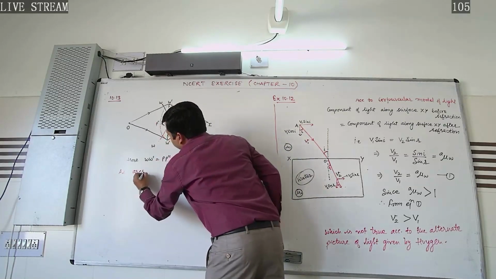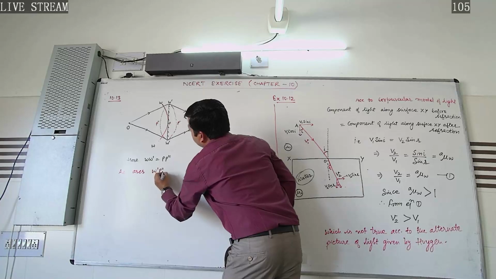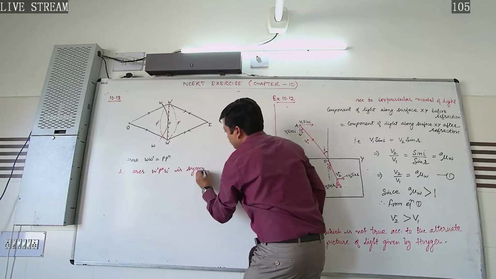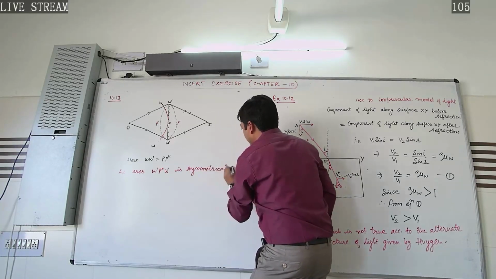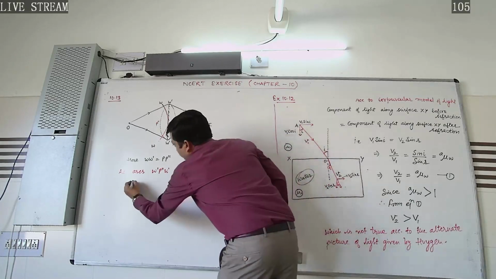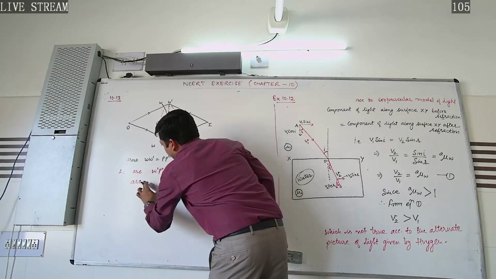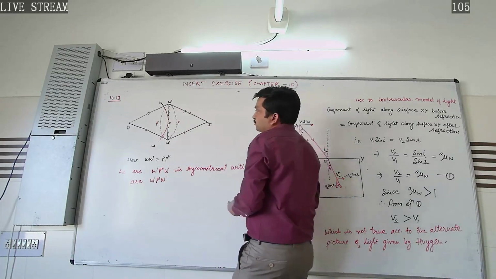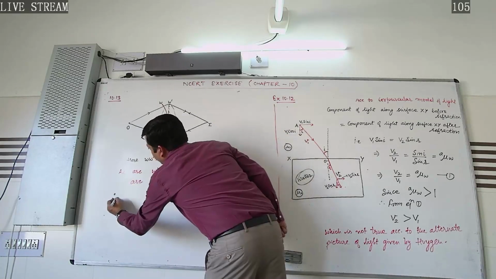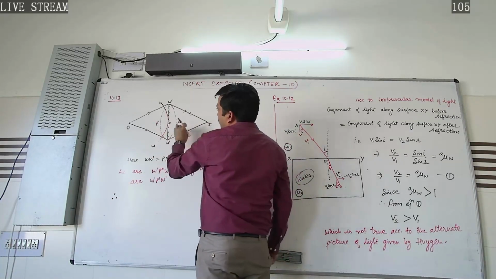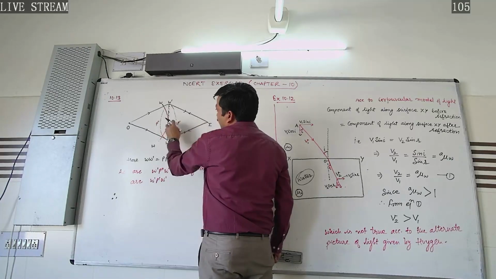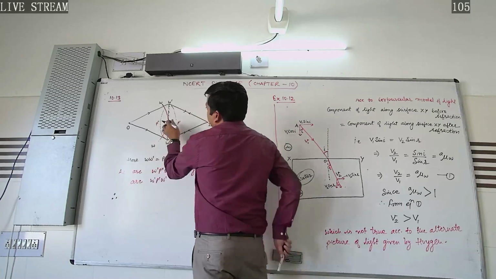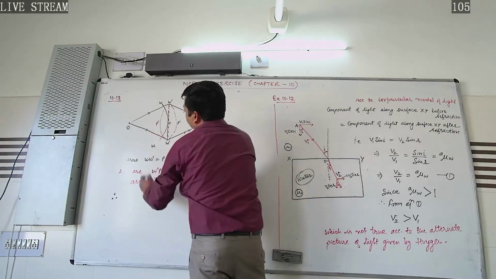Therefore, the distance of the virtual image formed by this plane mirror will be equal to the object distance.